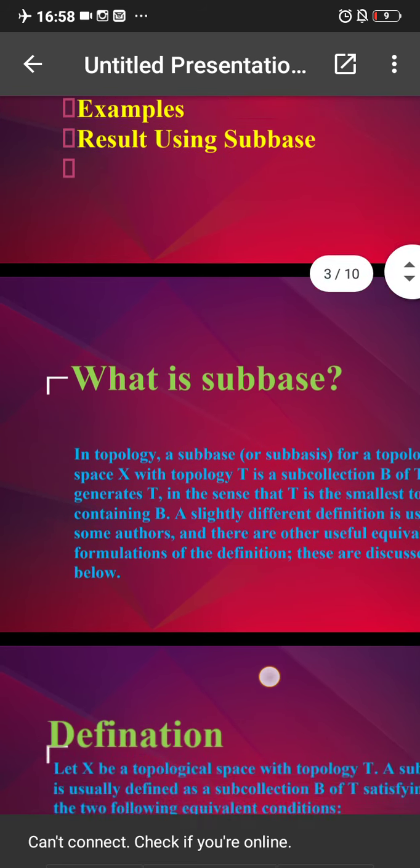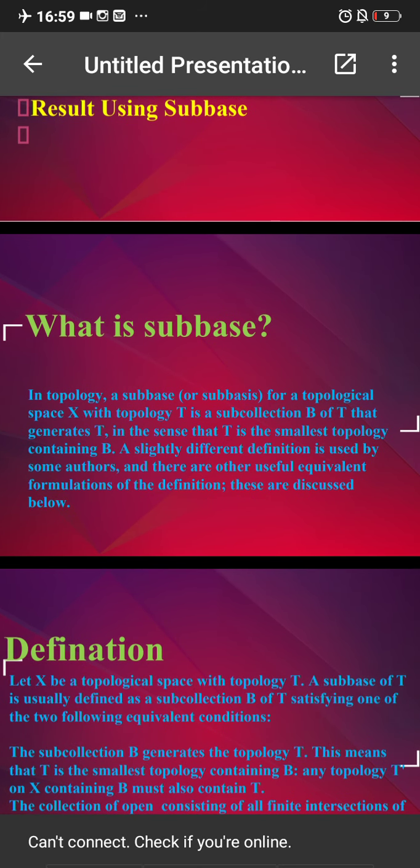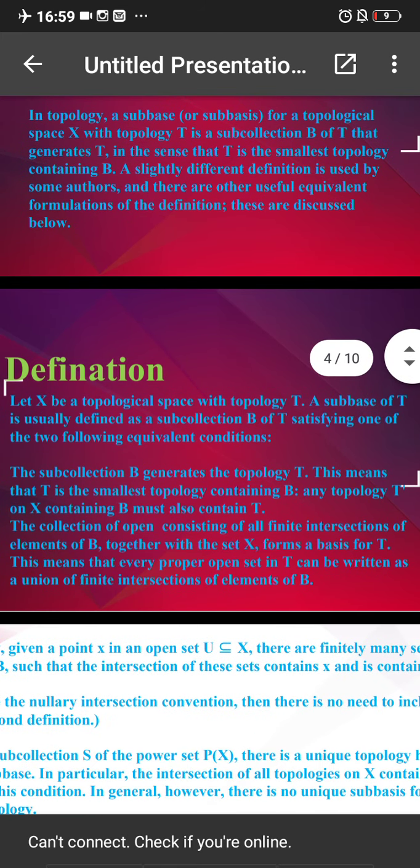Now, what is subbase? In topology, a subbase for a topological space X with topology T is a subcollection B of T that generates T. What it means is that T is the smallest topology containing B. A slightly different definition is used by some other authors. We will discuss it below.